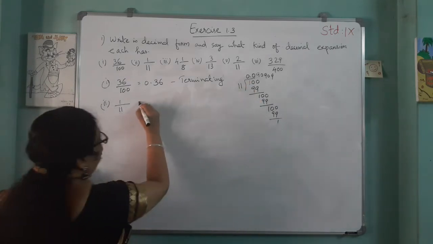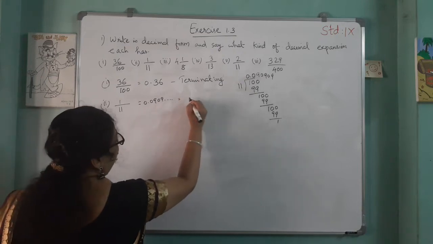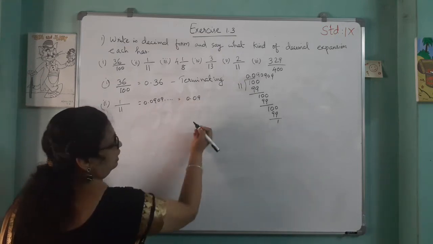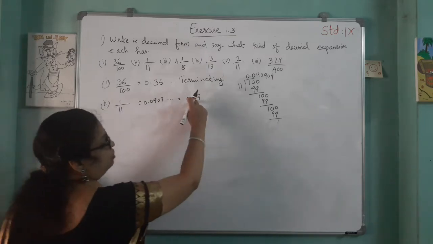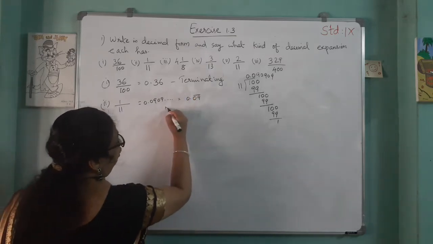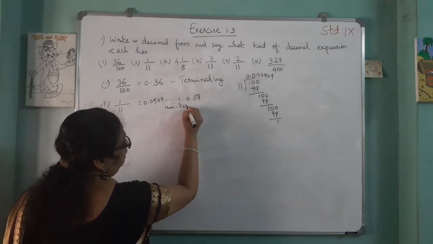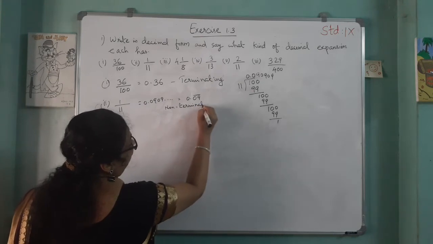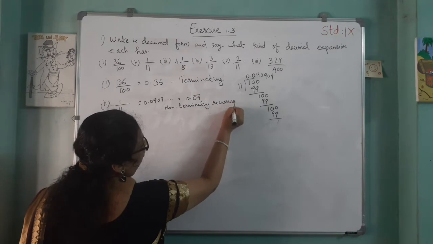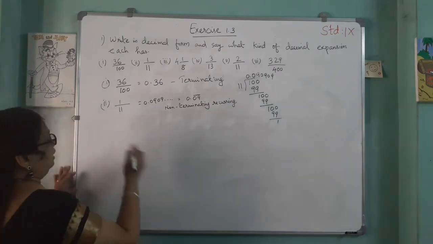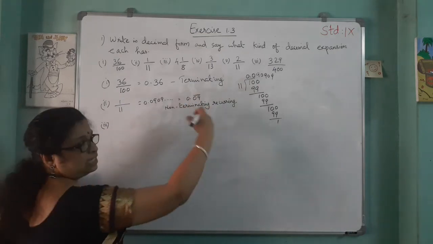So it is equal to 0.0909 etc. That equals 0.09 with a bar, because these 2 digits are repeating. So we put a bar above 0 and 9, and it is non-terminating. Which kind of decimal expansion? Non-terminating recurring. Recurring means repeating. These two digits are repeating.